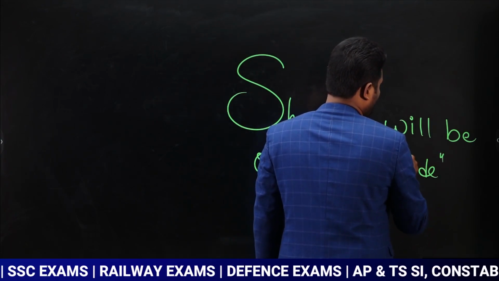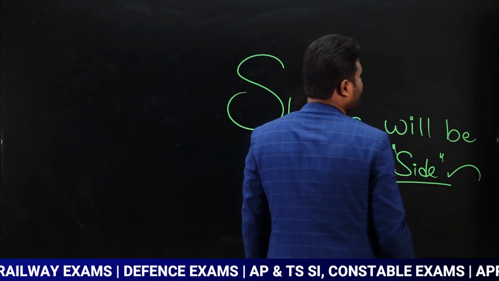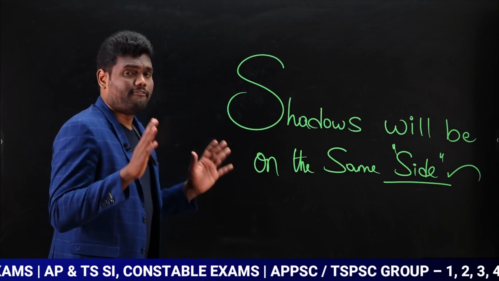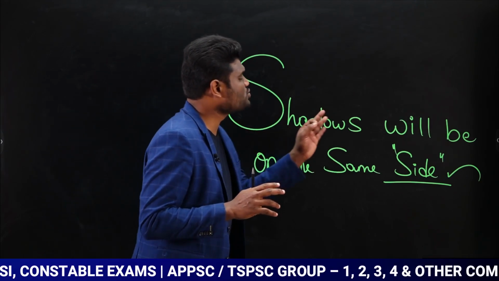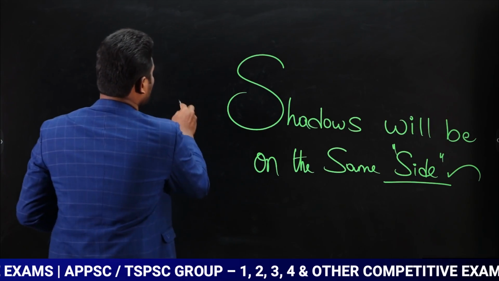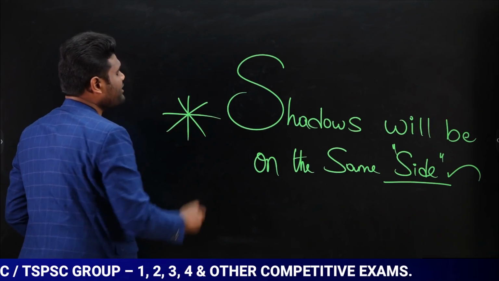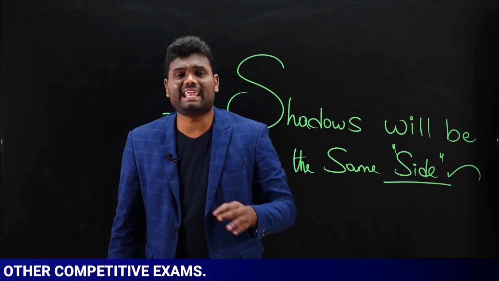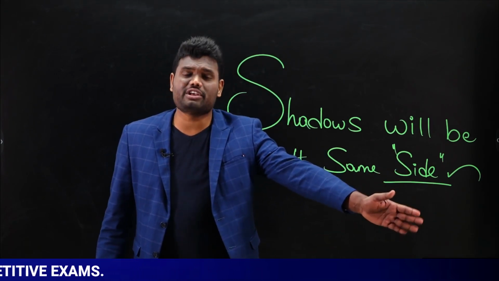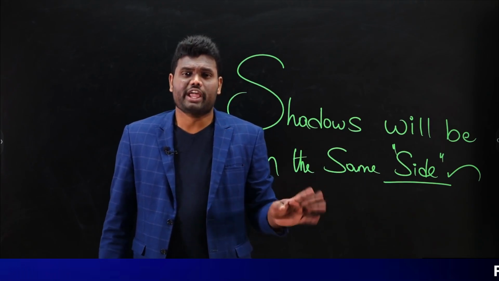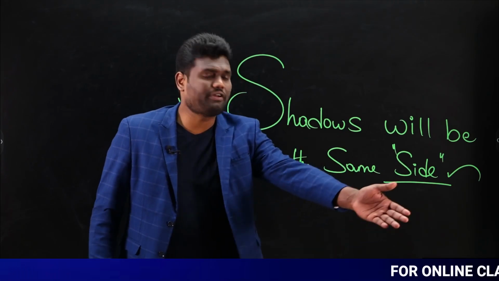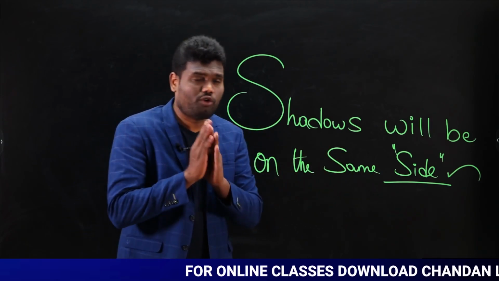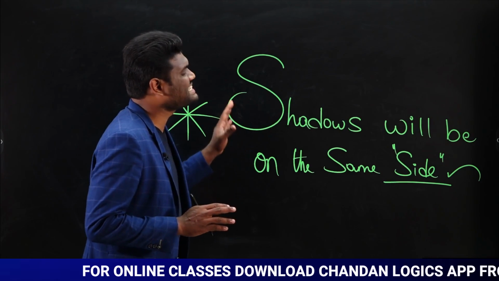Whether it may be you and your bike, or you and your friend, or you and a pole, whatever it may be, don't forget, shadows will be on the same side. This is a very, very important point whenever you're dealing with questions based upon shadows. Now let us take an example: you are standing beside a pole. If the pole's shadow is there, your shadow is also there. You are standing beside your friend. If your friend's shadow is there, your shadow is also there. Yes or no? That is the reason, don't forget, shadows will be on the same side.